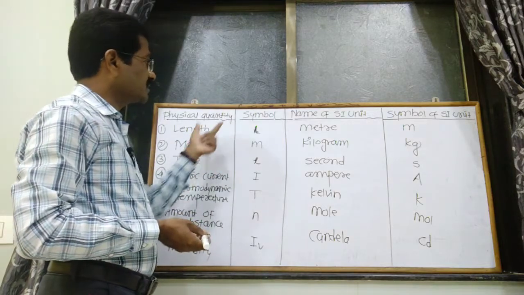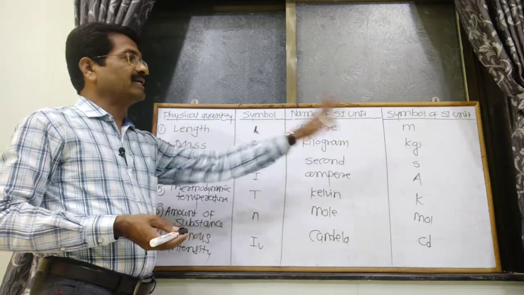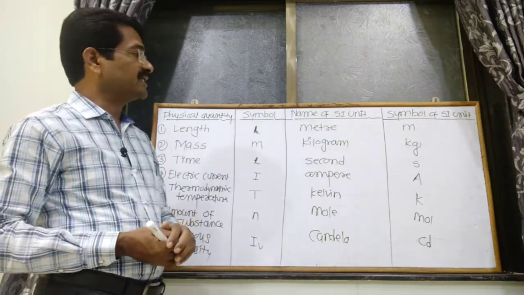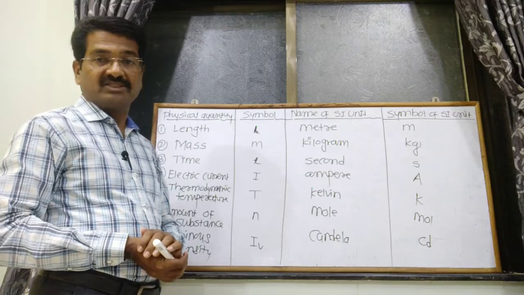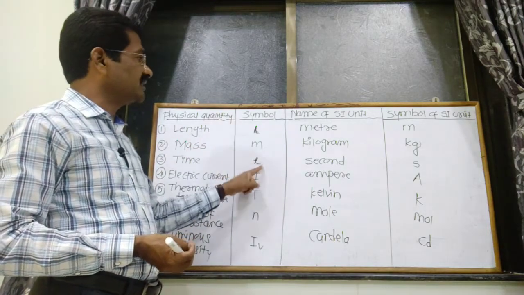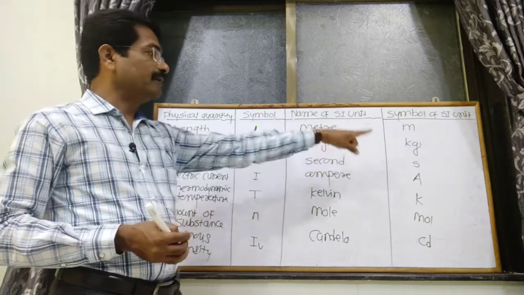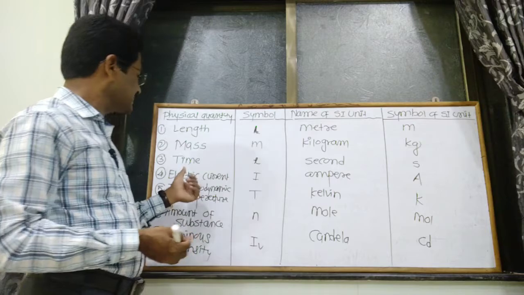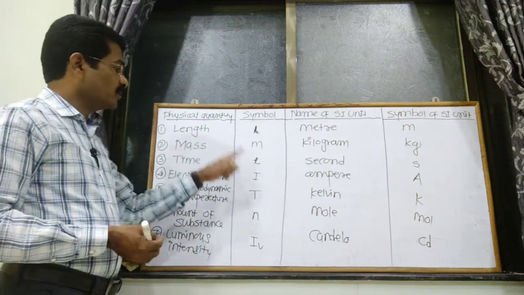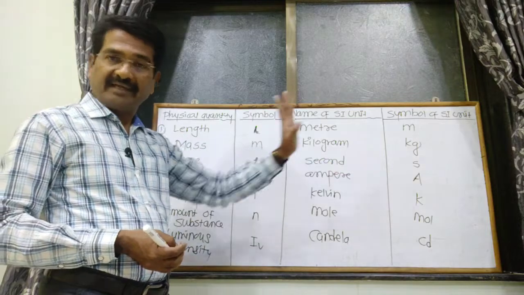Again, mass, symbol m, SI unit kilogram, symbol kg. Time, symbol T, SI unit second, indicated by s. Next, electric current, symbol I, SI unit ampere, symbol capital A.